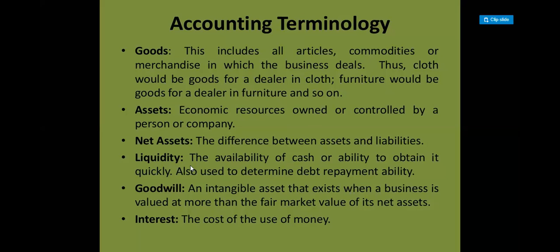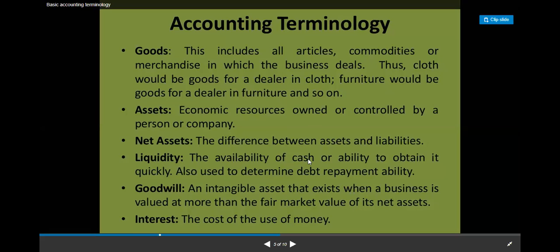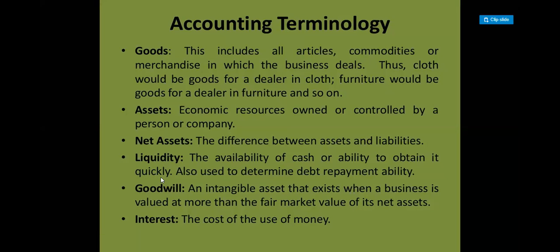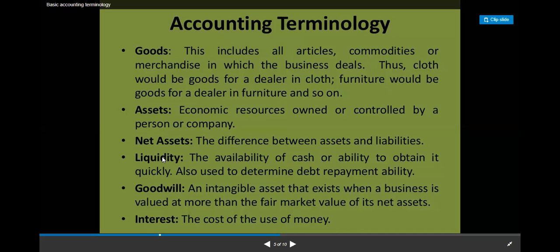That is liquid. आपकी property liquid नहीं है, because you will not be selling your property very often. आप इतनी जल्दी उसको सेल नहीं करोगे, तो it is not at all liquid. It is fixed. Okay, so liquidity is availability of cash or ability to obtain it quickly. आप कितनी speedily अपने चीजों को cash में convert कर लोगे, that is your liquidity.